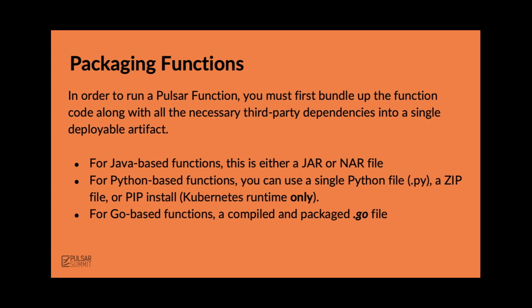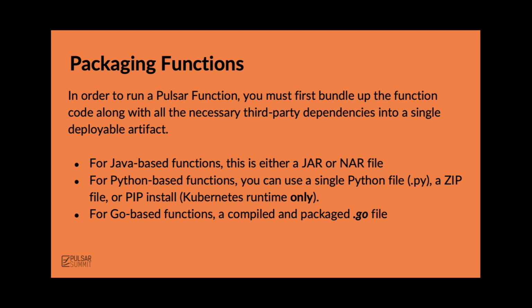Last but not least, when you package a function for deployment, it is intended to be entirely self-contained. The Pulsar function workers, which I mentioned earlier, are deployed and running in your Kubernetes environment, but they have no libraries available to you. So if your Pulsar functions use third-party libraries such as machine learning, which we'll use here, you must bundle all those dependencies along with it and deploy it.